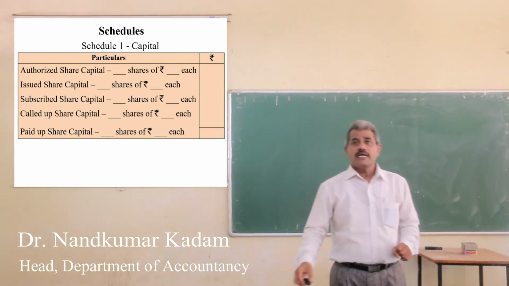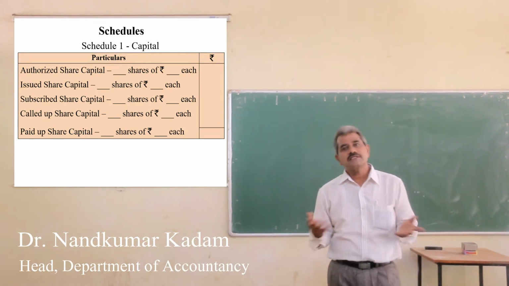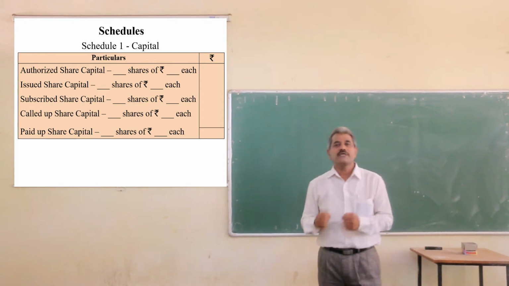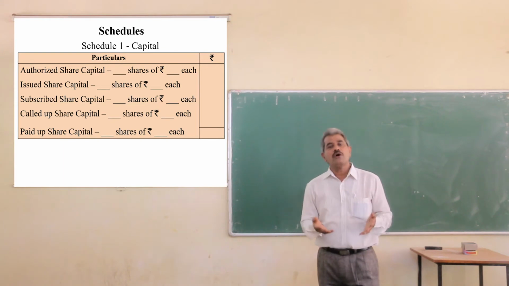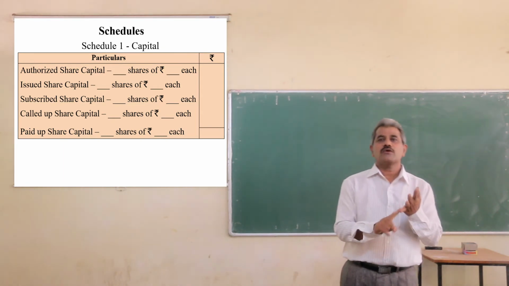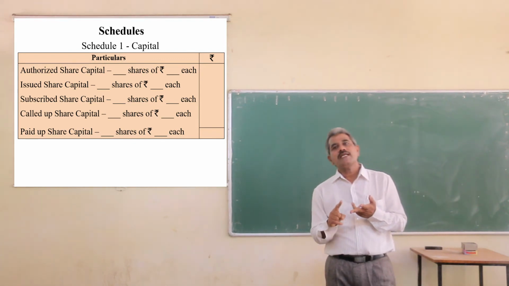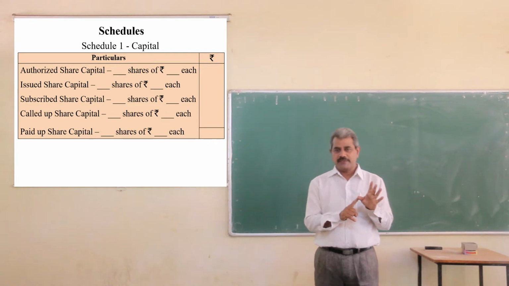In the first schedule, we will give details of the capital, that is, share capital. You have studied that there are 5 types of capital: authorized capital, issued capital, subscribed capital, called up capital, and paid up capital.